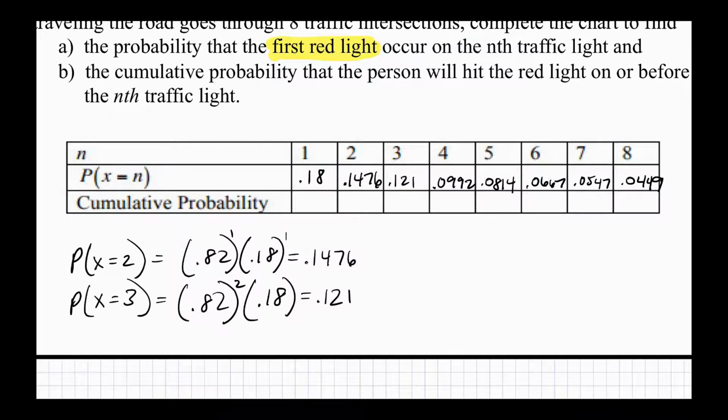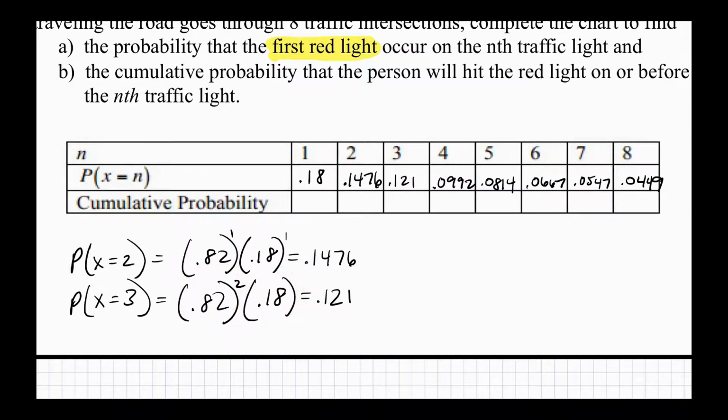So, first success means there's no failures, just 1 success, 0.18 to the first power. The second one means 1 failure, 1 success: 0.82 times 0.18. The success on the third one means 2 failures, so 0.82 squared times 0.18.